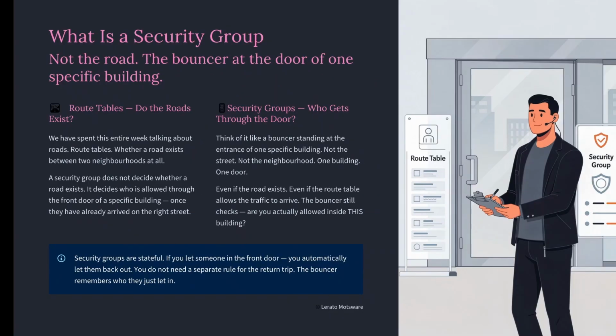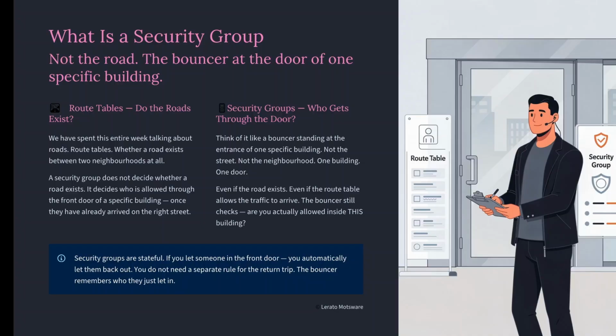Welcome back. Now, securitygroups.tf. We have spent this entire week talking about roads, route tables, whether a road exists between two neighborhoods at all. Security groups are something different. A security group does not decide whether a road exists. It decides who is allowed through the front door of a specific building once they have already arrived on the right street. Think of it like a bouncer standing at the entrance of one specific building, not the street, not the neighborhood, one building, one door. Even if the road exists, even if the route table allows the traffic to arrive, the bouncer still checks, are you actually allowed inside this building?